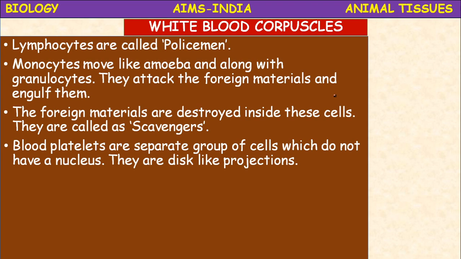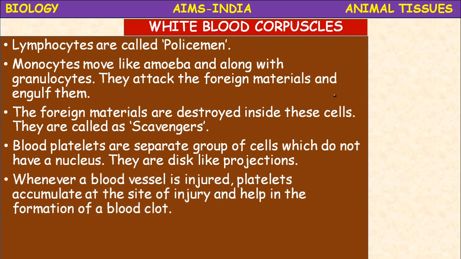Next type of cells called blood platelets. The blood platelets are also called thrombocytes. Like mature RBC, they do not have a nucleus. They are disc-like or plate-like projections.